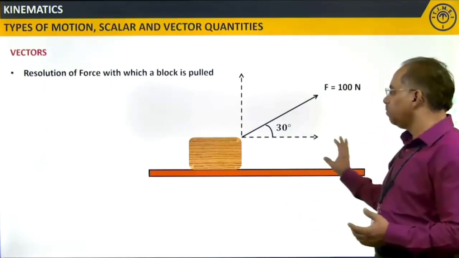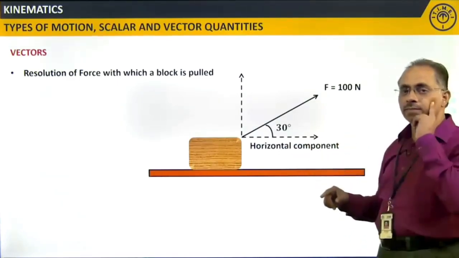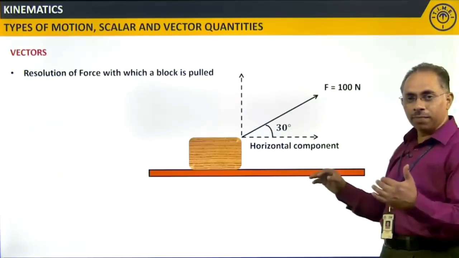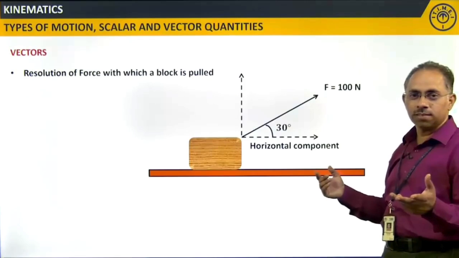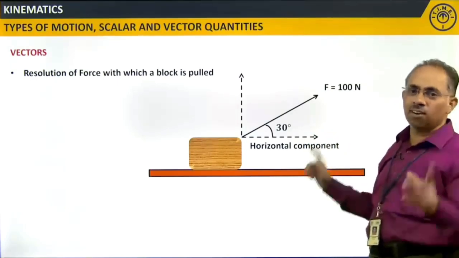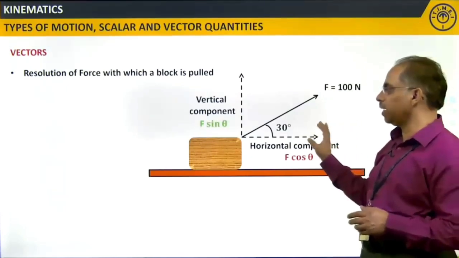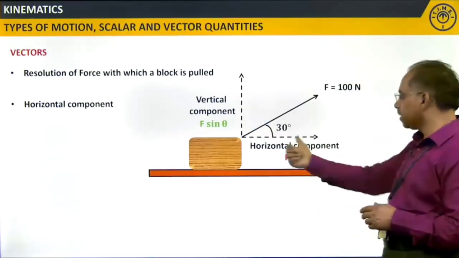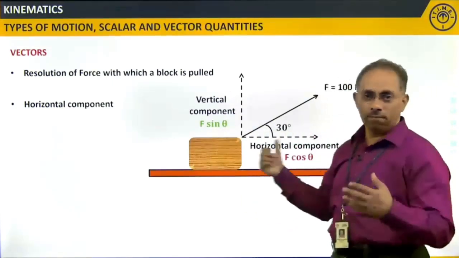Okay. So we know what the horizontal component is here. What did we see earlier? If F is equal to 100 and this angle is 30, will it be cos or sin? Which trigonometric ratio will we use? It is the adjacent side for this triangle, right? Yes, so it is cos. So we will get cos 30. The vertical component we will get as sin. So F cos theta and F sin theta. F cos theta represents the horizontal component, whereas F sin theta represents the vertical component.